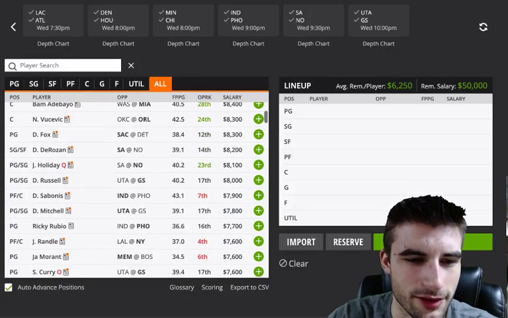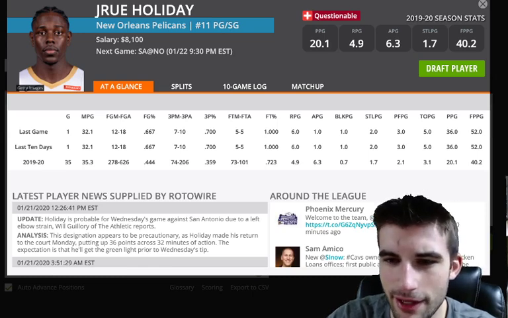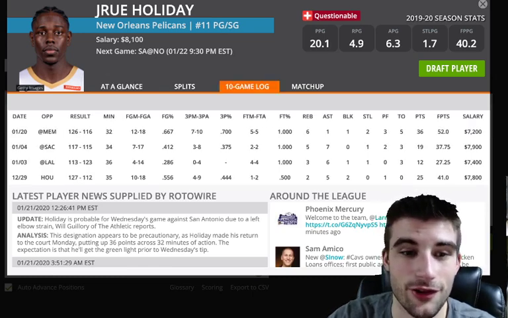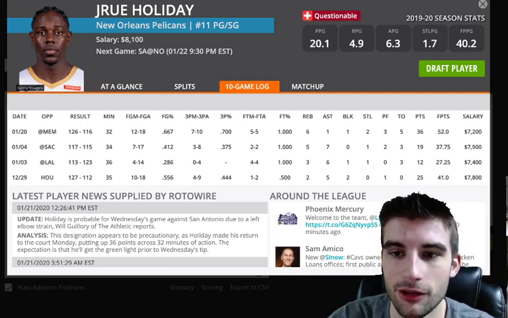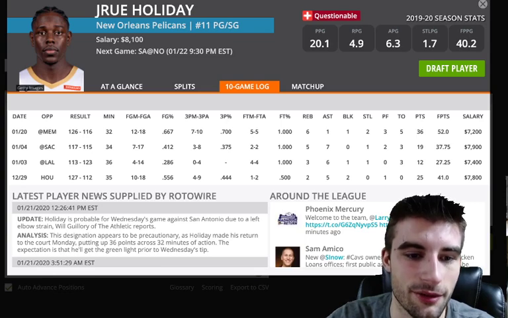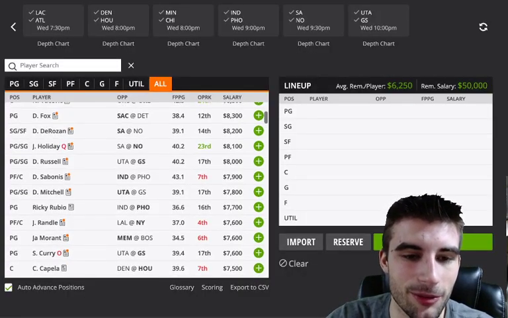I believe Jrue Holiday is probable, so you don't have to worry about that. I think, was it the last game he balled out in? Yeah, 52 fantasy points. It was his first game back since January 4th. Was not expecting that, but with Zion back, it's going to throw a wrench in everything, and all these guys are overpriced anyway, so probably going to have to pass there. D'Lo, I love playing D'Lo, but really not a lot of interest versus Utah.